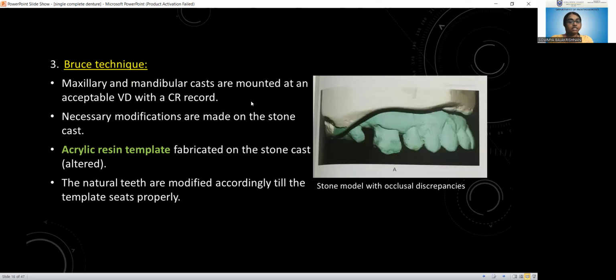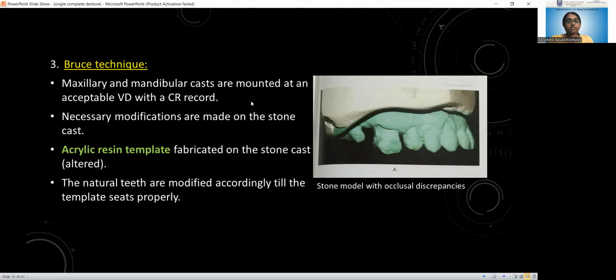Coming to the Bruce technique, in this case also the maxillary and mandibular casts are mounted at an acceptable vertical dimension with centric relation, and we do the necessary modifications on the stone cast. After completing these modifications, we fabricate a clear acrylic resin template on the stone cast, and then the natural teeth are modified accordingly till the template seats properly. First we modify the stone cast, second we fabricate an acrylic resin template on it, and using this template as a guide, we modify the natural teeth.